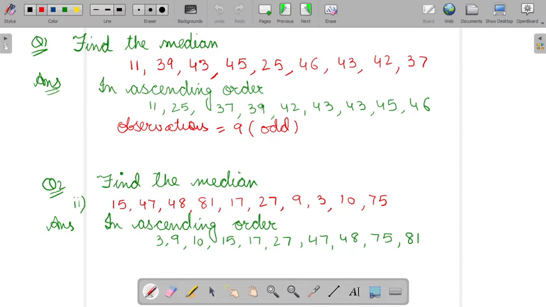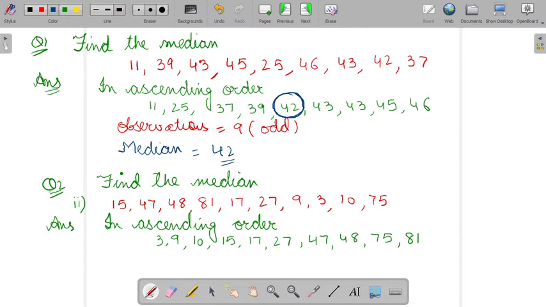Means 1, 2, 3, 4 and leave 4 from here. 1, 2, 3, 4. Then this middle observation will be the median. So the median is 42. 42 will be the answer. So what have we done? We have left these 4 from one side and these 4 observations from the other side, and in the middle the term which is coming will be the median. So the median is the middle observation.